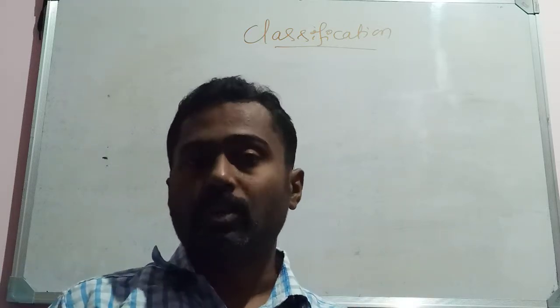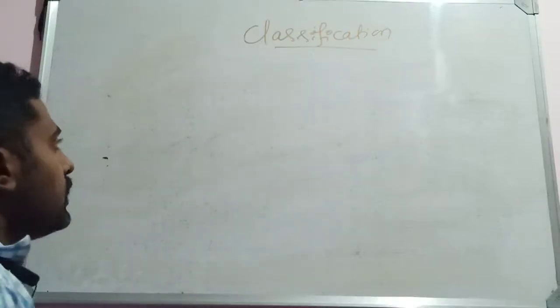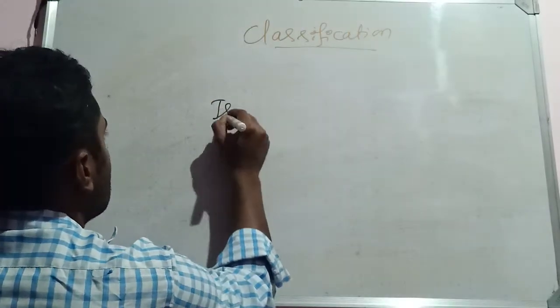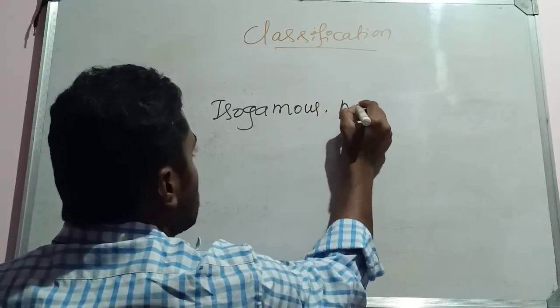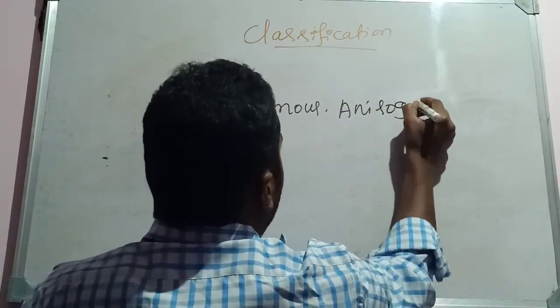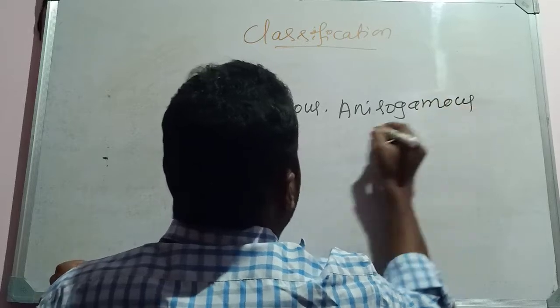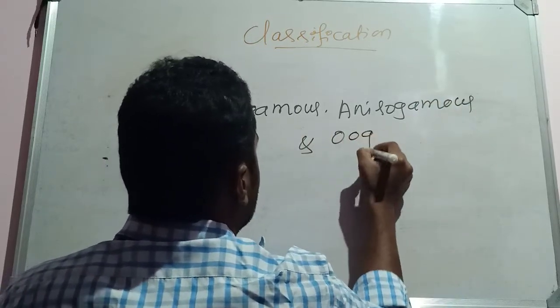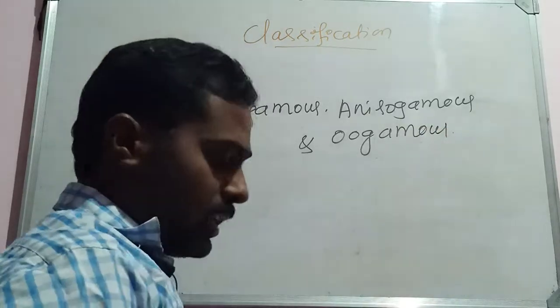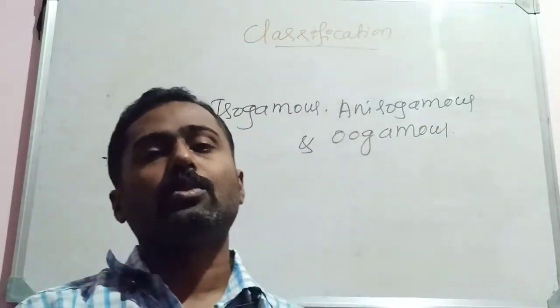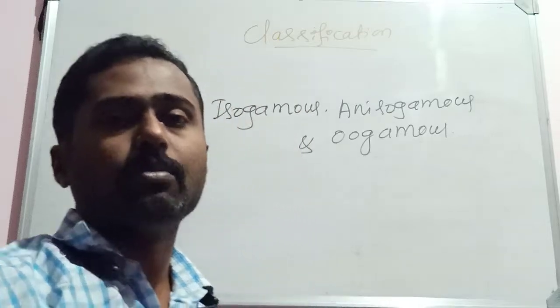Whereas the asexual method of reproduction takes place by the formation of spores like zoospores, aplanospores, hypnospores, like that. And the sexual method of reproduction ranges from isogamous, anisogamous and oogamous. It means all three types of sexual reproduction can be seen in these members.